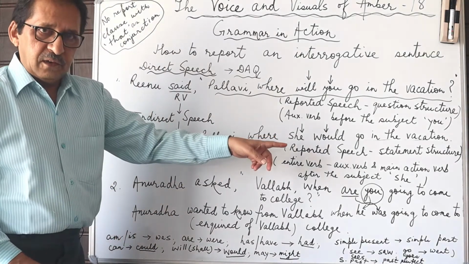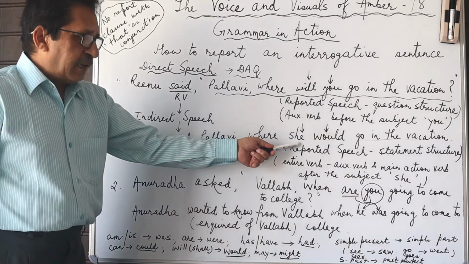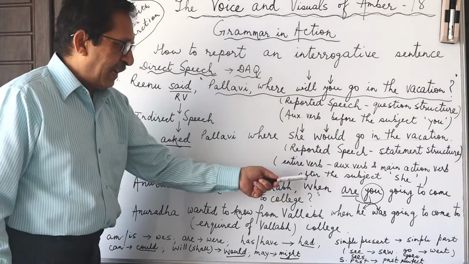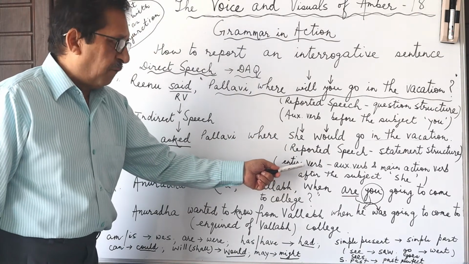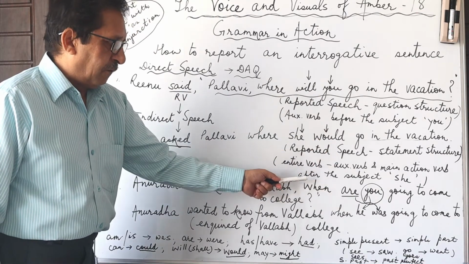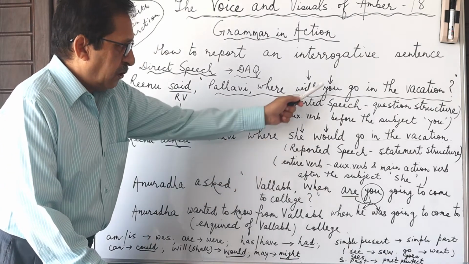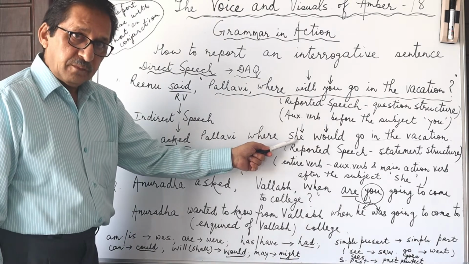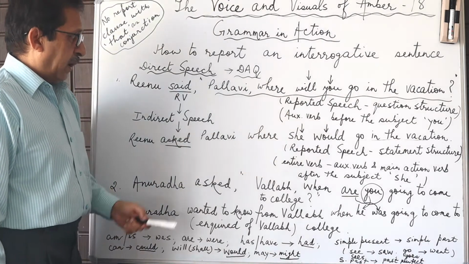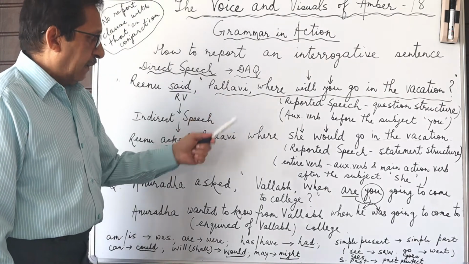And the statement structure would be the assertive sentence structure, where the subject will be placed before the entire verb. So the entire verb, that is the auxiliary verb or the helping verb, and the main action verb will come after the subject. So you will become she, because that's what the pronoun refers to, where she would go. So she actually refers to Pallavi over here.